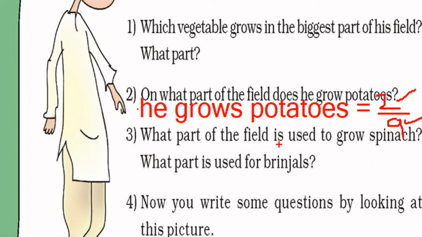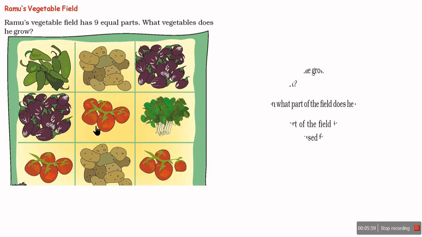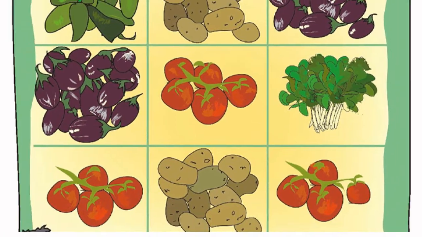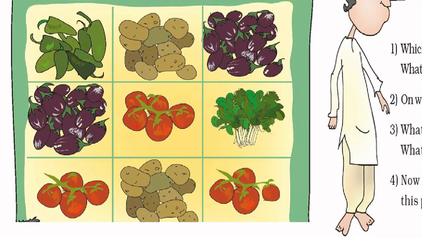What part of the field is used to grow spinach? What part is used for brinjal? Spinach and brinjal. What are the parts used for spinach and brinjal? Let us see. This is spinach. How many parts? 1. Total parts are 9. This is brinjal. How many parts? 2 parts. 1 and 2. Total parts 2 upon 9.